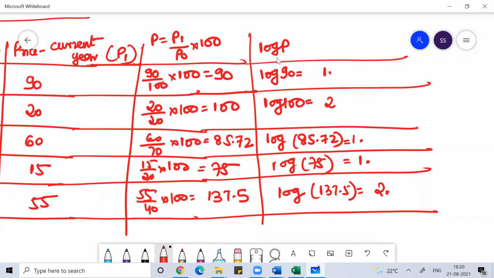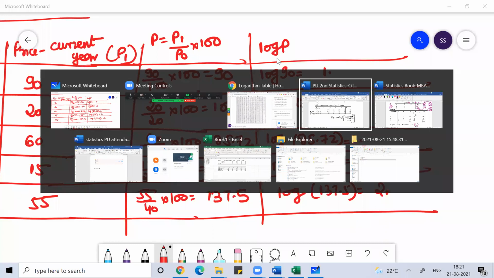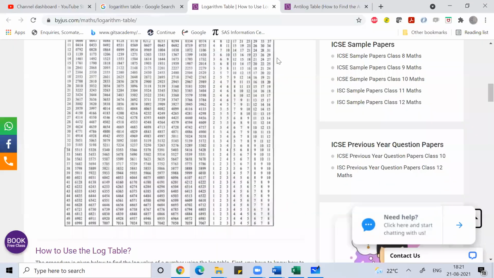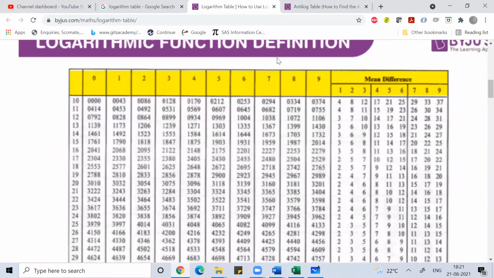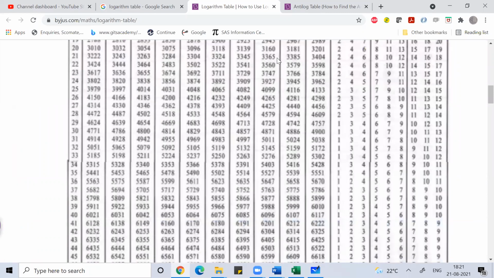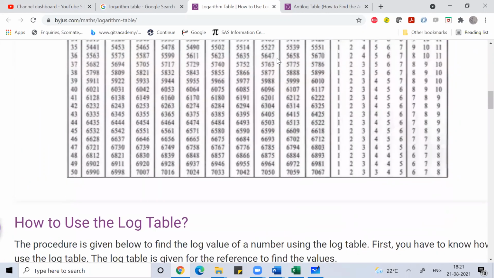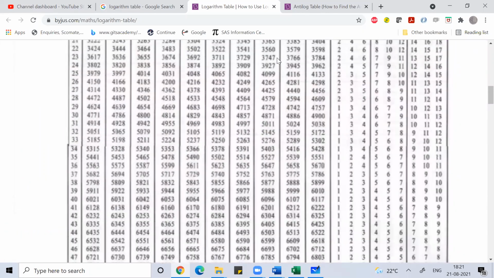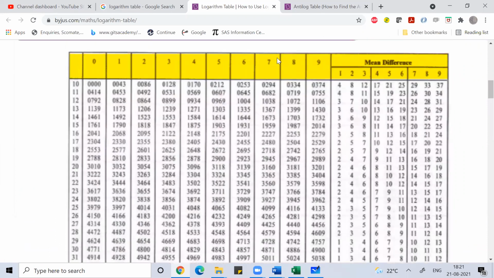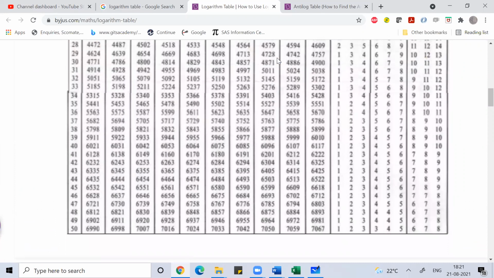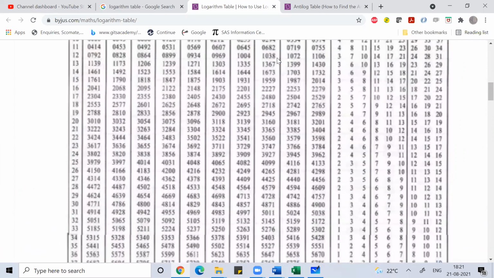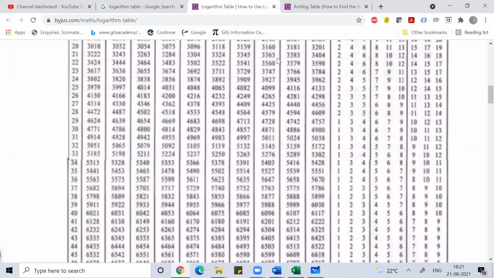Now, how to find the log 90 value? Go to the log table. In the log table, when you see log 90, they give the value. Log 9 is also not known.